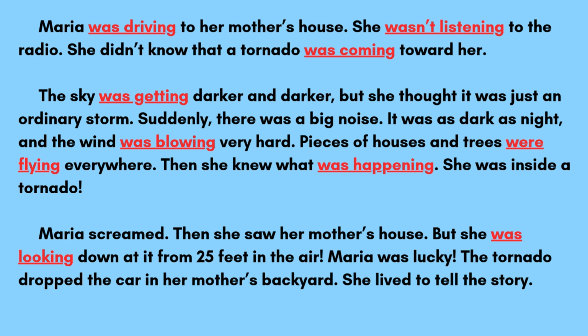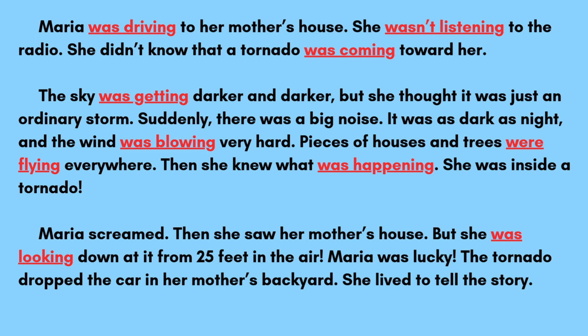Maria was driving to her mother's house. She wasn't listening to the radio. She didn't know that a tornado was coming toward her. The sky was getting darker and darker, but she thought it was just an ordinary storm. Suddenly, there was a big noise. It was as dark as night, and the wind was blowing very hard.